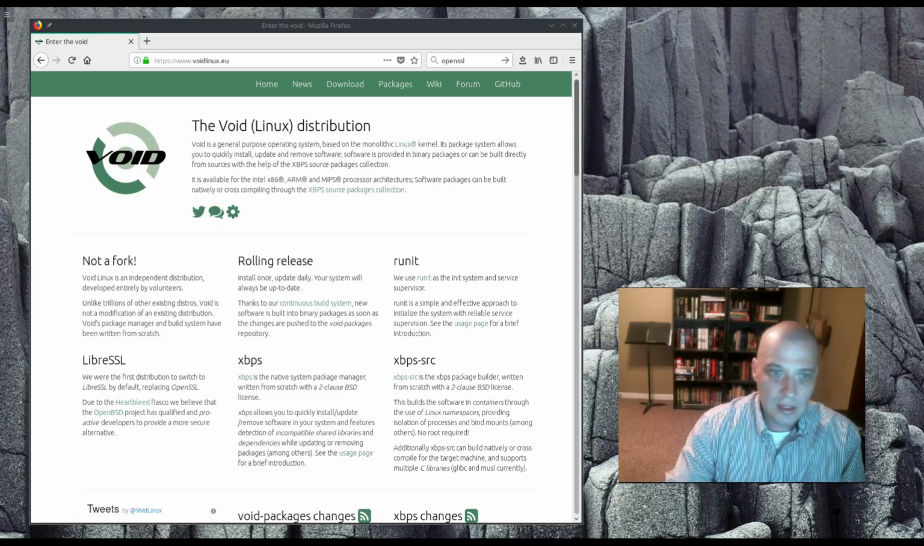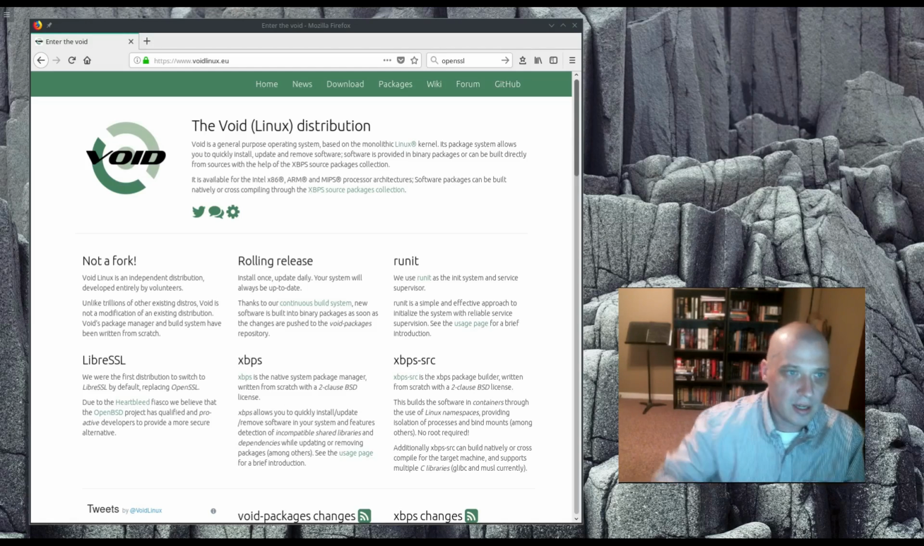Hey guys, today I'm going to take a look at an independent Linux distro. This independent Linux distribution is called Void Linux. From their website, reading the blurb here at the top of the page, Void is a general-purpose operating system based on the monolithic Linux kernel. Its package system allows you to quickly install, update, and remove software. Software is provided in binary packages or can be built directly from source with the help of the XBPS source packages collection.